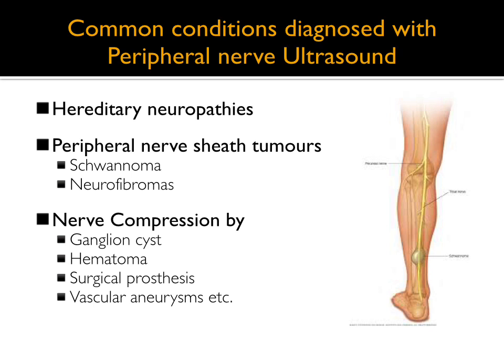Various peripheral nerve sheath tumors, including schwannomas and neurofibromas, even if they are very tiny, sub-centimeter in size, can be diagnosed with ultrasound. Ultrasound can also diagnose nerve compression caused by ganglion cyst, hematoma, surgical processes, vascular aneurysms, etc.